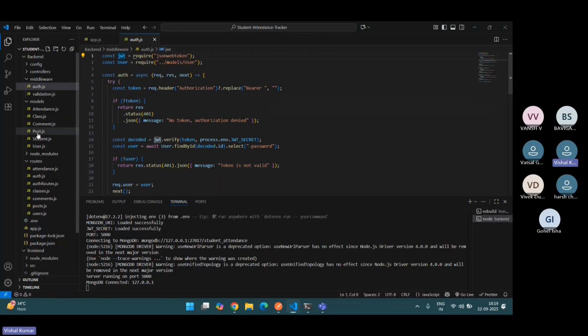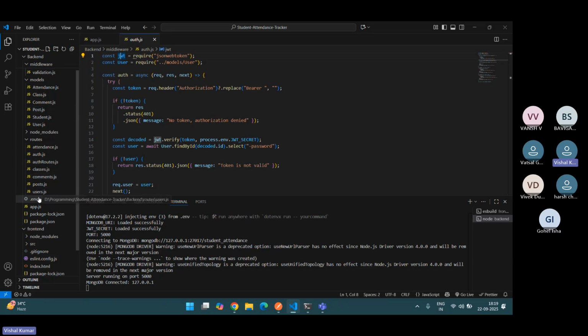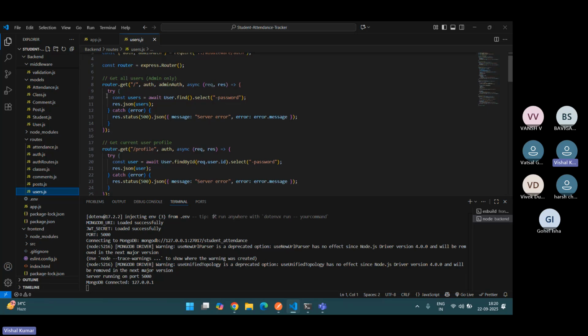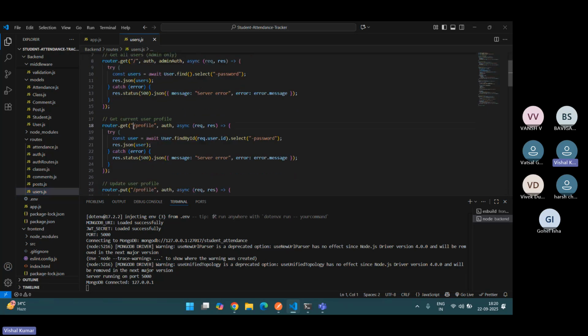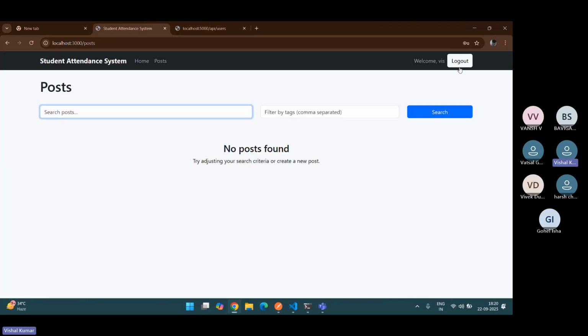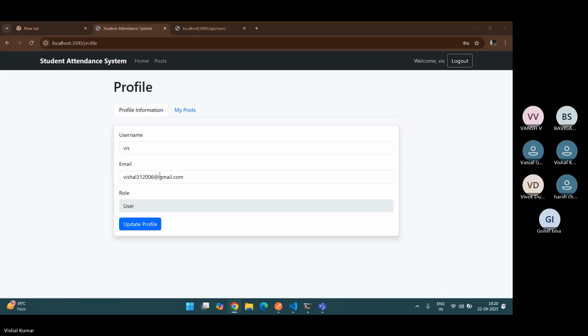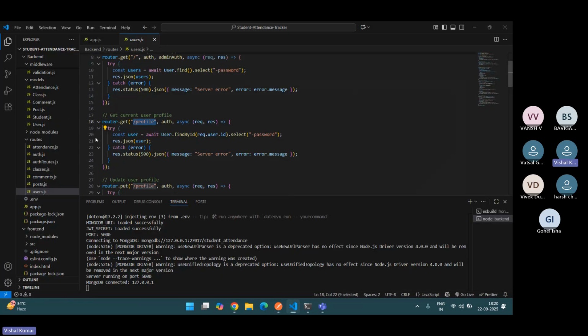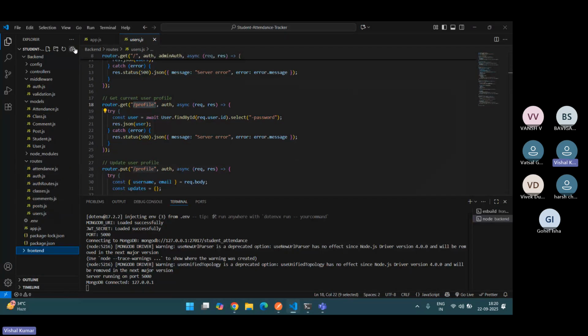Here's my users part. All users will get a profile, as I've shown before. If I go to profile, here's my profile data. I can update the user profile and change my email. And in the front end I've used Vite React to make this.